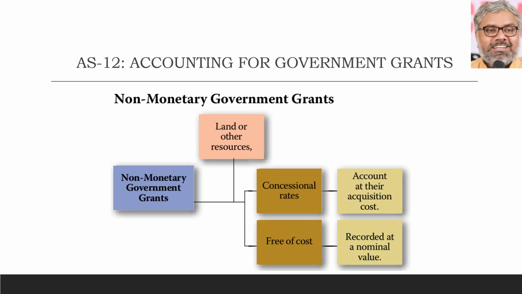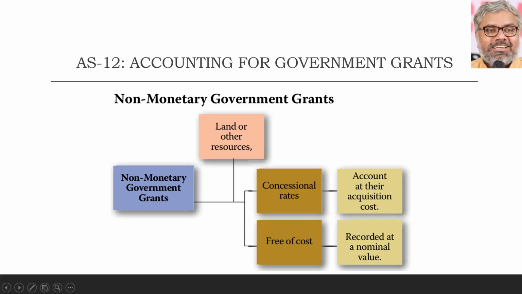Government will sell those resources to the organizations under normal circumstances. Imagine government was so generous and it wanted to give 5G spectrum as a grant. That is a resource, but that is a non-monetary grant. That is not money that government is giving. It has money value, but it is not money itself. Land also might have a lot of money value. Government, particularly state governments, because land is a state government subject in India, give land to enterprises and multinational organizations, tens of acres, hundreds of acres. We keep on listening to that, we keep on seeing that. So that is a non-monetary government grant.